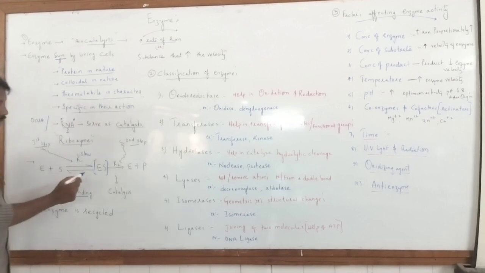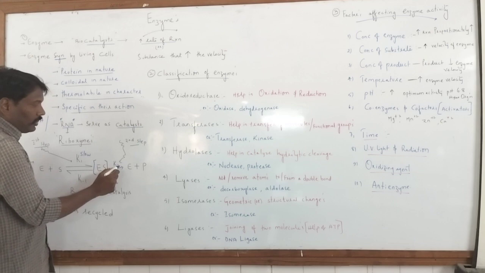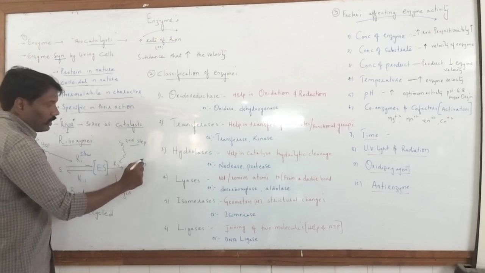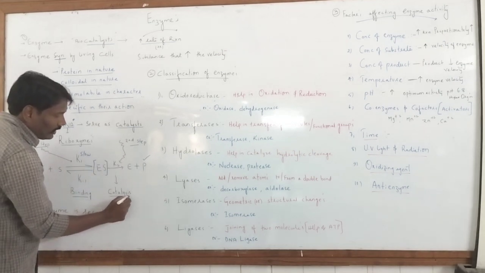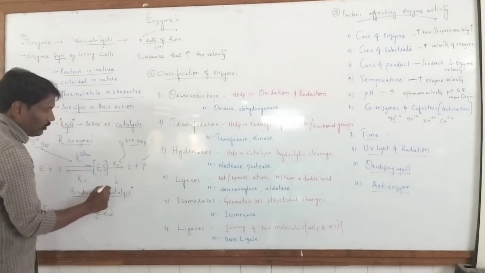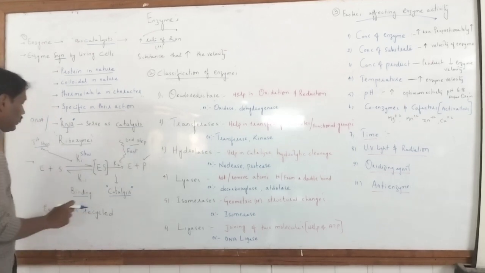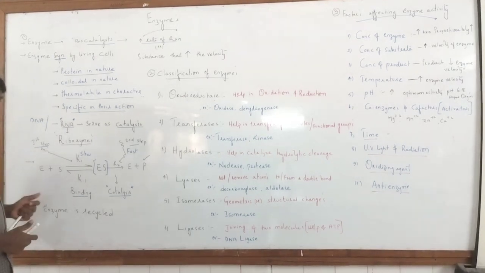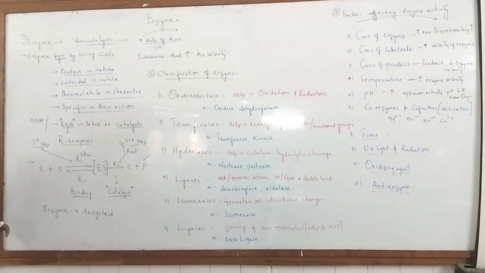After the formation of the enzyme substrate complex, it proceeds to give the product. That is the second step, which we call the catalysis step, and it is the fastest step. In enzyme kinetics we will learn about the different types of steps and their action, and the Michaelis-Menten equation and its properties in upcoming classes.